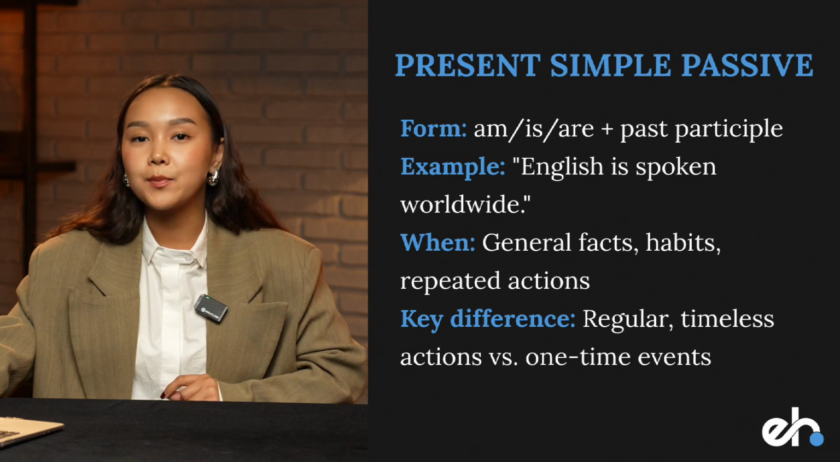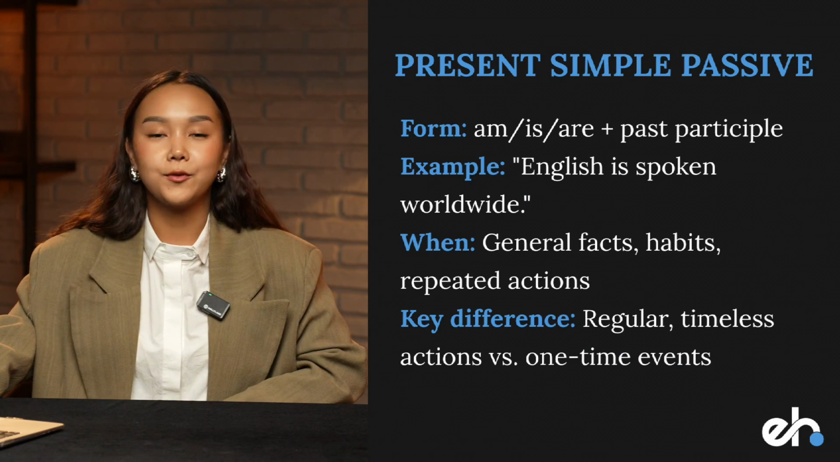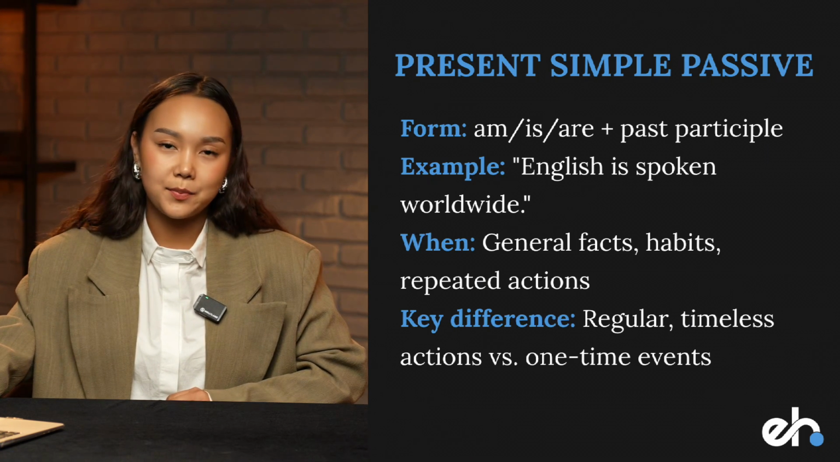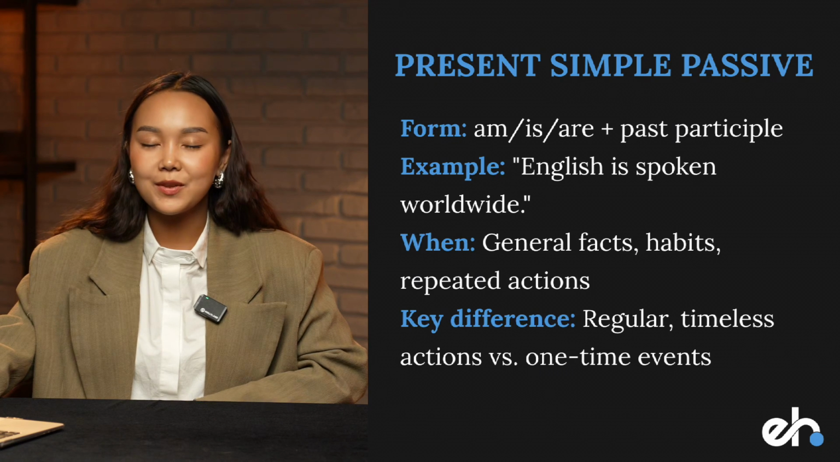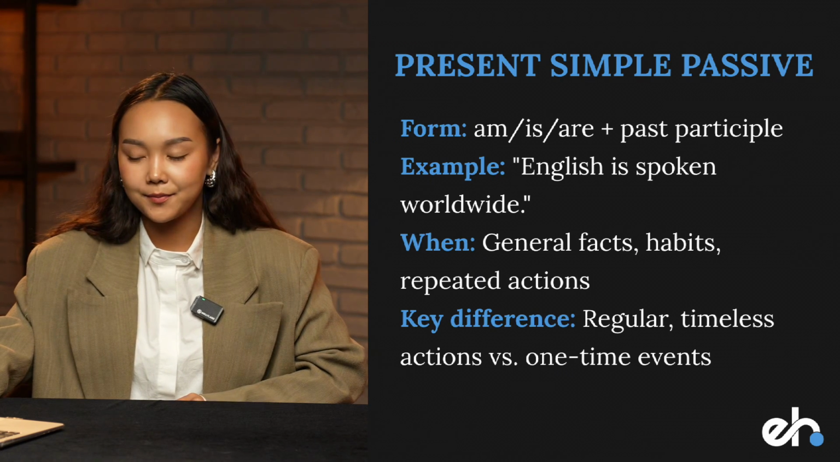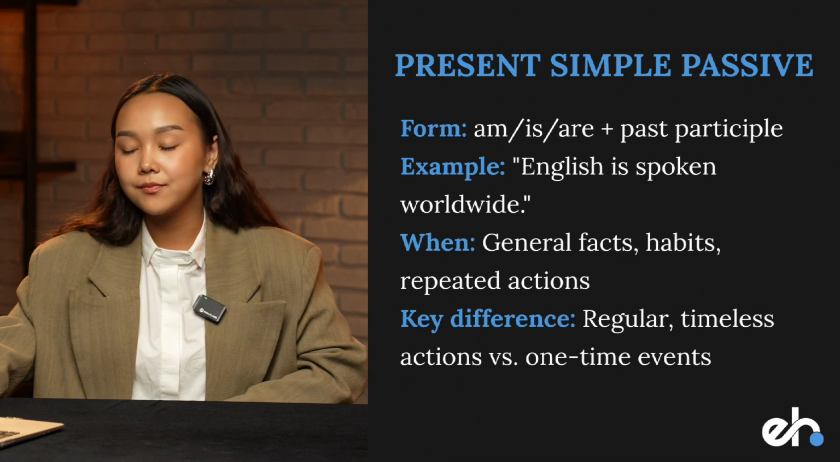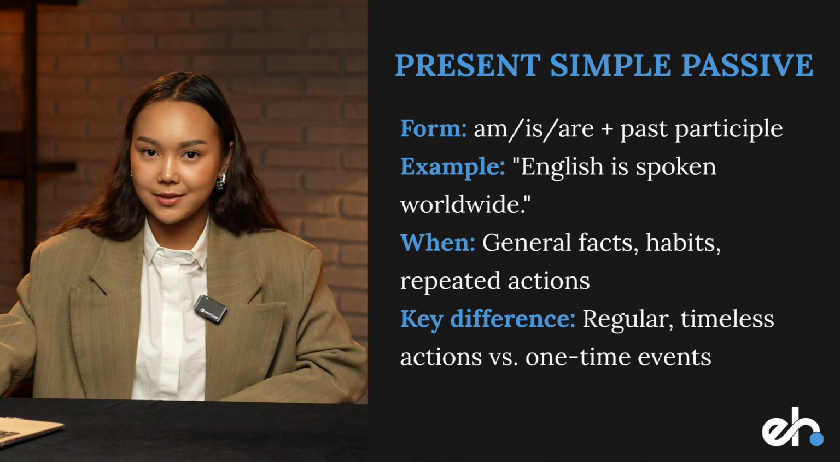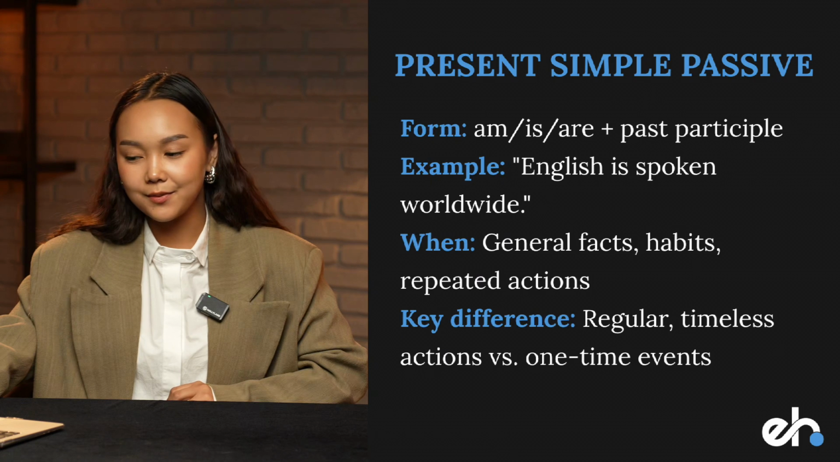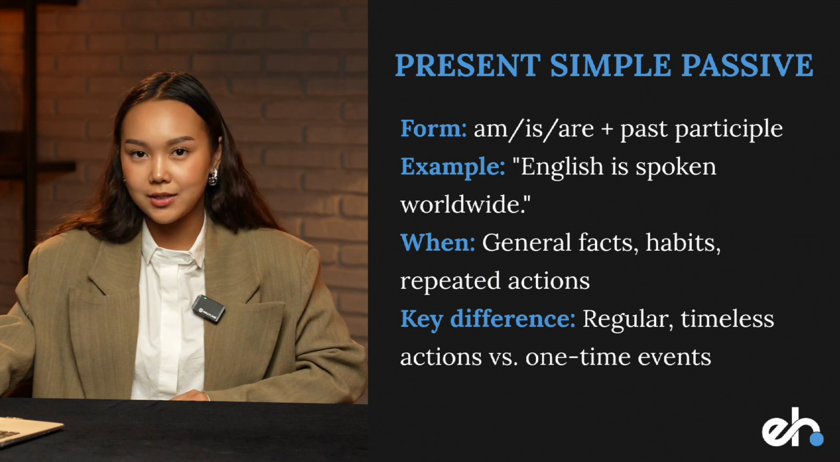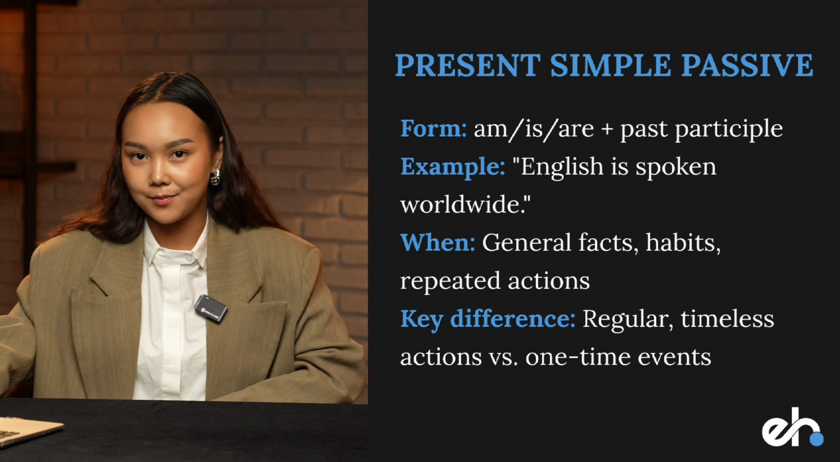The first one is present simple passive. The form is the following: am, is, are plus past participle. For example, English is spoken worldwide. When do we use it? When we are talking about general facts, habits, and repeated actions. Key difference here is that we are talking about regular and timeless actions rather than one-time events.